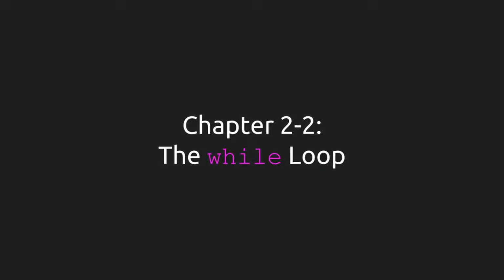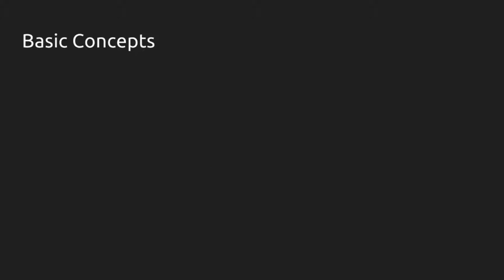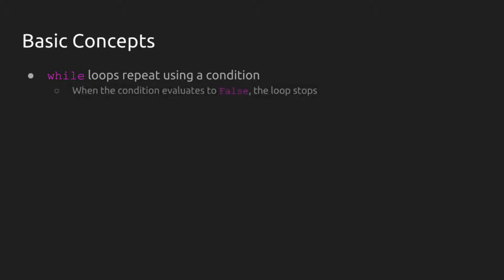The while loop is one of two kinds of loops that we have in Python. So let's go over the basic concepts. While loops repeat using a condition, and when the condition evaluates to false, the loop stops. As long as it evaluates to true, the loop will keep going.